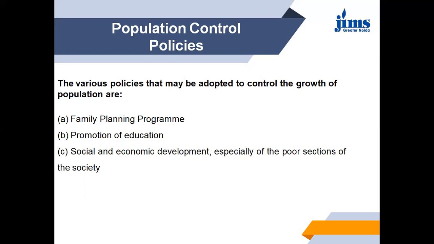Next is promotion of education. This is one of the most important points, that education is very important for any particular country. An empirical study conducted in several countries revealed that there is an inverse relationship between the fertility rate and education, especially of women and girls. Therefore, an important measure to reduce the birth rate is the promotion of education, especially among the female population of the country.